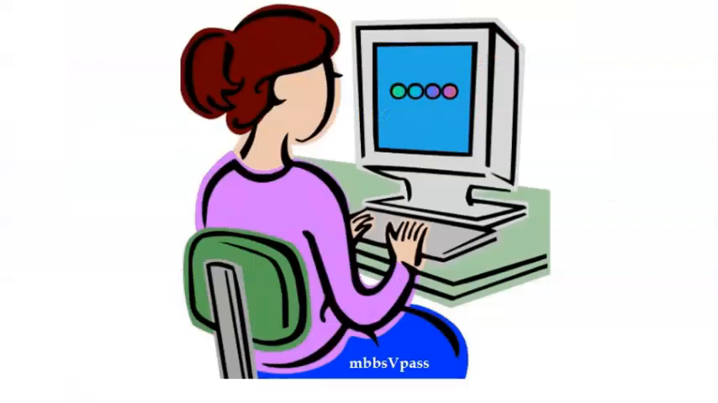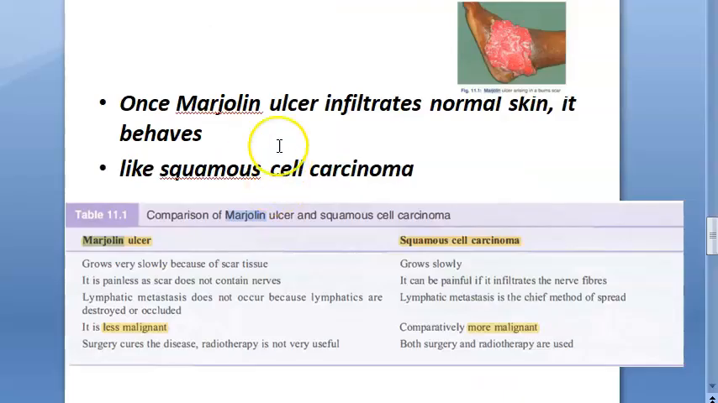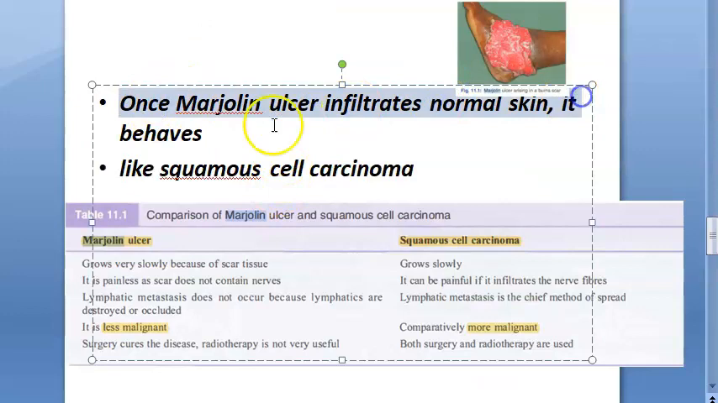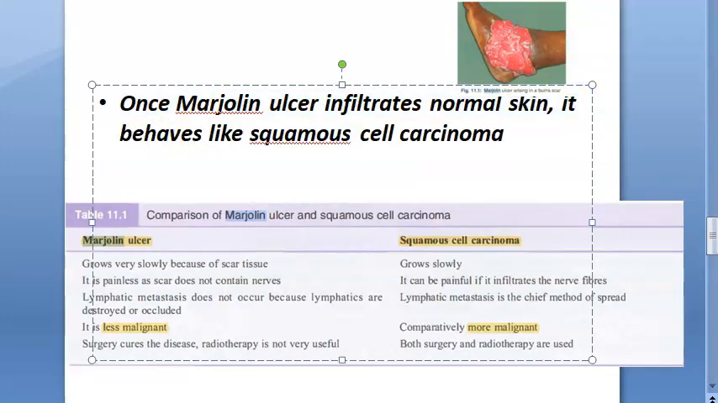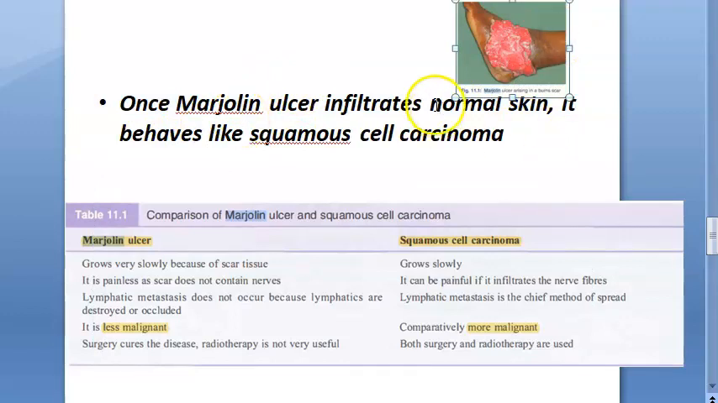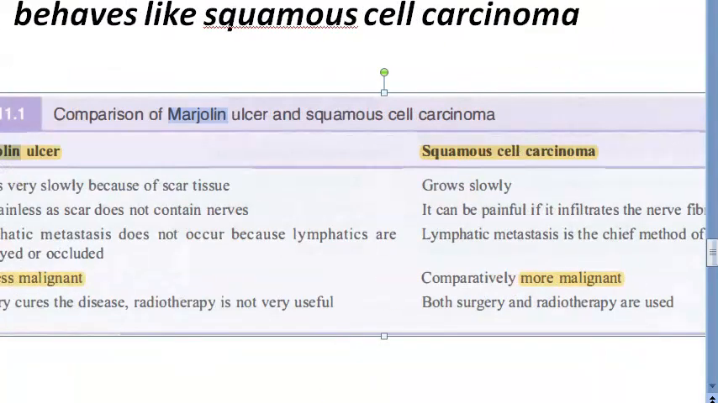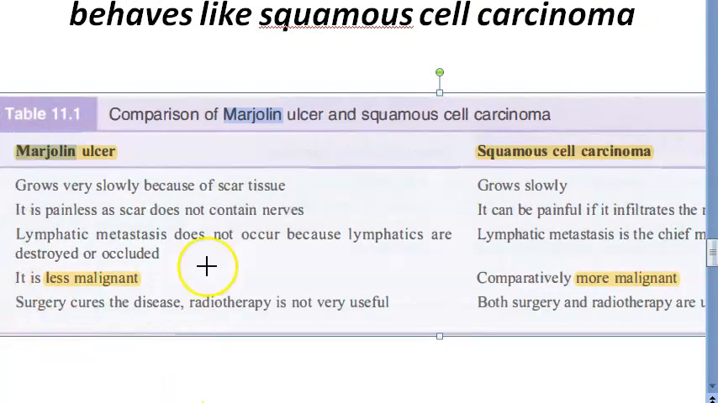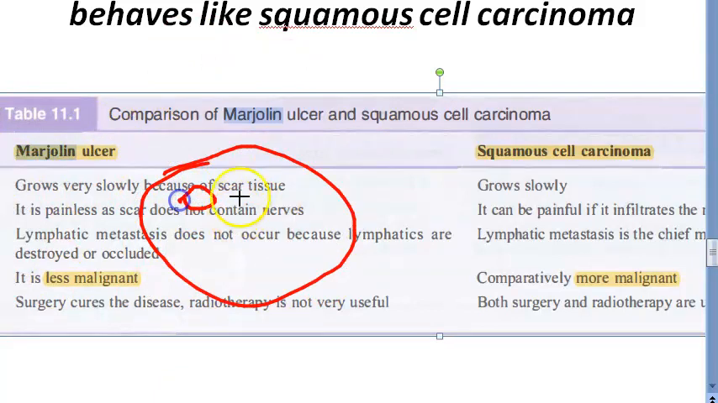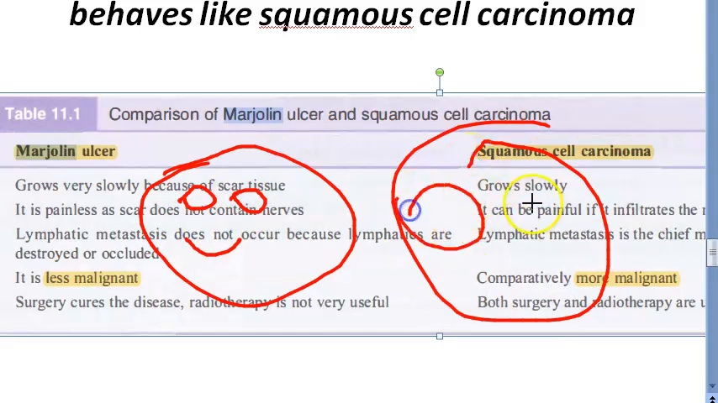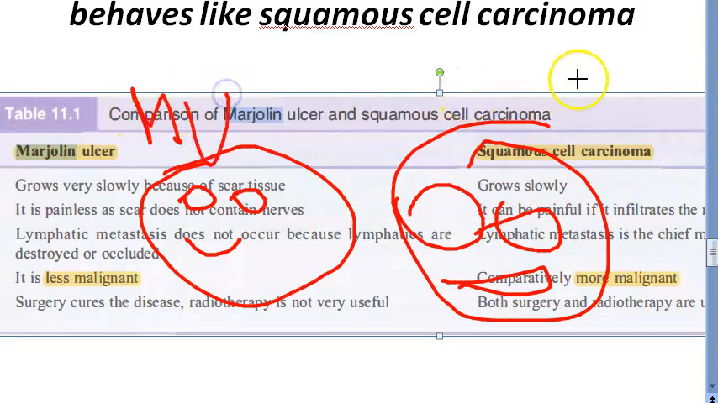Okay, guys. So how is it going? What are we looking at? Marjolin's ulcer. Once a Marjolin's ulcer infiltrates normal skin, it behaves like squamous cell carcinoma. Basically, it is squamous cell carcinoma in the scar tissue. So how do you compare Marjolin's ulcer and squamous cell carcinoma? Look at this. Marjolin's ulcer is still a nice smiley. It is less malignant. Still it's red, it's malignant, but it's less malignant. Look at squamous cell carcinoma. It's more malignant, right? So a Marjolin's ulcer is less malignant and a squamous cell carcinoma is more malignant.